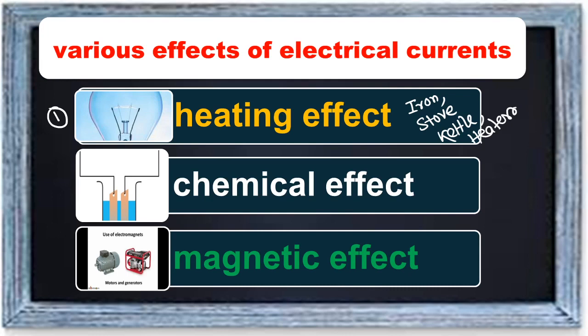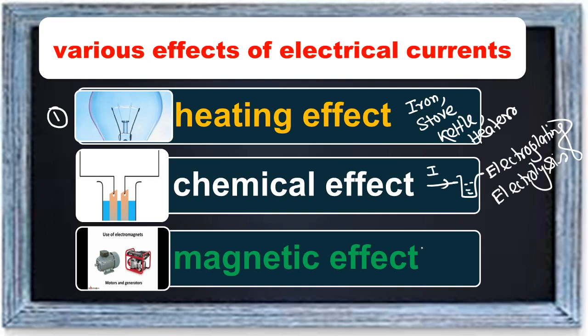Chemical effect means whenever current passes through any liquid, then it also does some particular work and fulfills some particular purpose. It has many uses, such as electroplating, which we learned in class 8, or electrolysis. From water we can produce oxygen, so those types of uses are there.